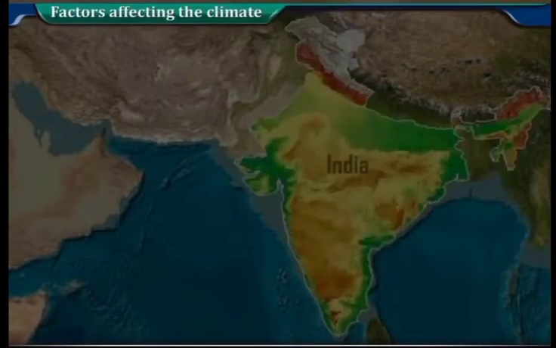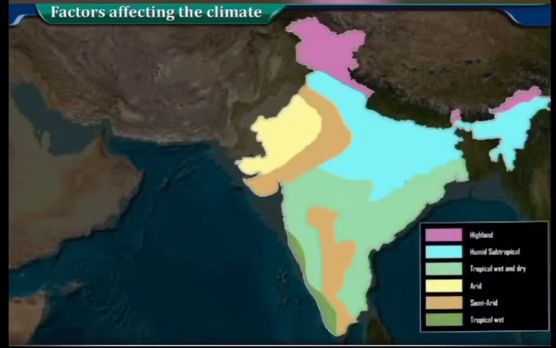Factors affecting the climate. There are some factors on the surface of the earth which control the distribution and amount of elements of climate. These are called climatic factors. Following factors affect the climate of India.